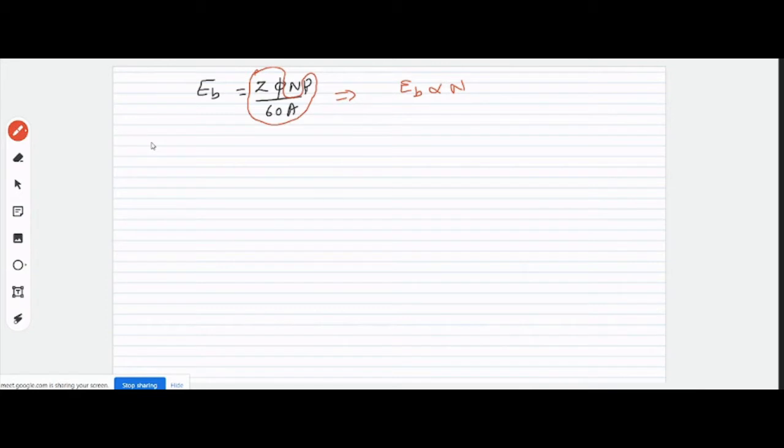Now, what will happen when your motor is at rest? Suppose we want to start the motor, so definitely the motor will be at rest. So at rest, what will be the value of N? N will be 0, right? If N is 0, what about Eb? Back EMF will also be 0. Yes or no? If N is 0, back EMF is 0.